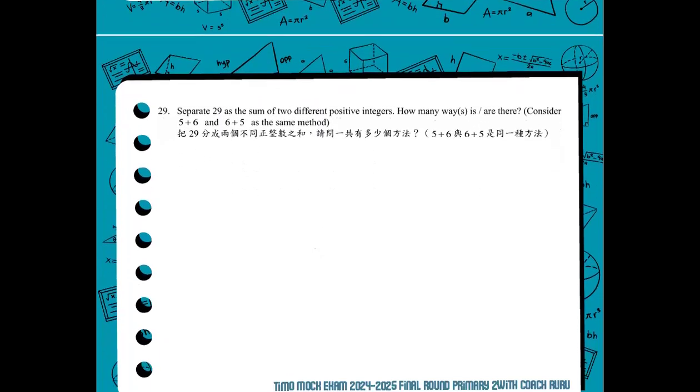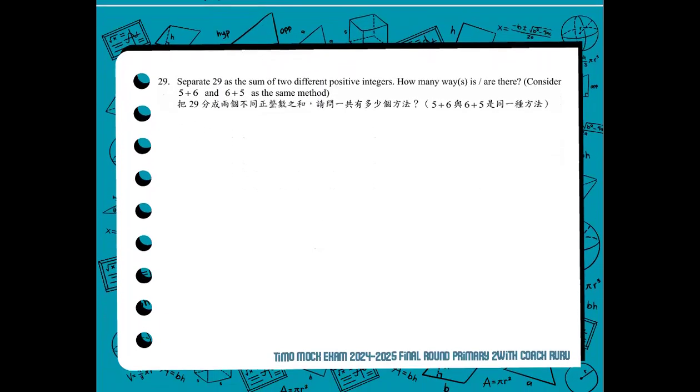Now for number 29, we separate 29 as the sum of two different positive integers. How many ways are there? And there's an instruction that we consider, for example, 5 plus 6 and 6 plus 5 as the same method. Well, to get the sum of 29, we have 1 plus 28, it is equal to 29, correct? And so on, 2 plus 27 is equal to 29.